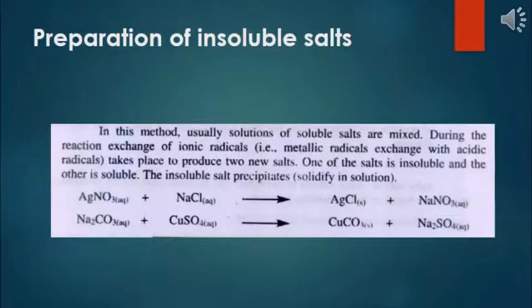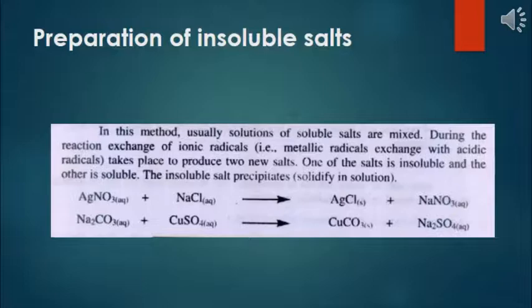Now the preparation of insoluble salts. How are the insoluble salts prepared? In this method, usually the solutions of two soluble salts are mixed. During the reaction, exchange of ion radicals takes place. The metallic radicals exchange with the acid radicals, so the metallic ions will be replaced by the acidic ions to produce two new salts.